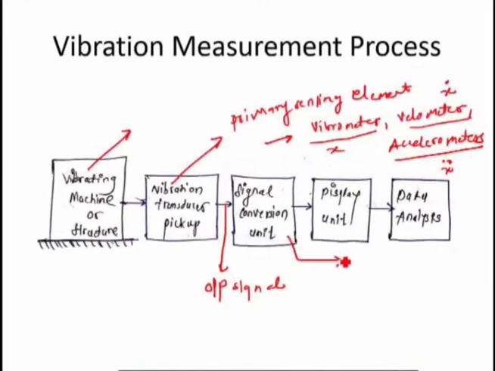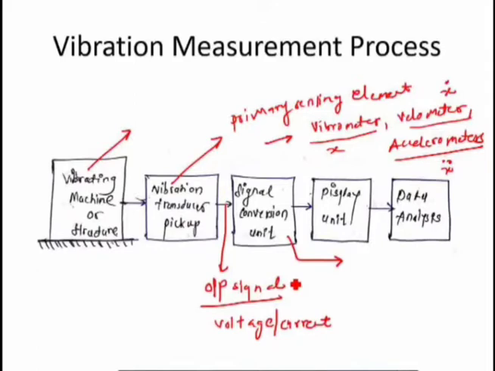Now what is the function of the signal conversion element? This output signal from the vibration transducer or pickup is in the form of voltage or current. This output signal in the form of voltage or current is too small to record, and that is why it has to be converted, it has to be amplified.